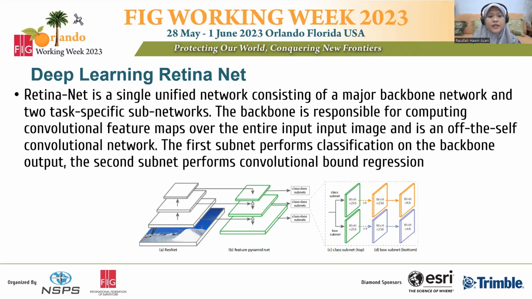Next is deep learning RetinaNet. RetinaNet is a single unified network consisting of a backbone network and two task-specific subnetworks. The backbone is responsible for computing convolutional feature maps over the entire input image, and it is an off-the-shelf convolutional network. The first subnet performs classification on the backbone output. The second subnet performs convolutional bounding box regression.